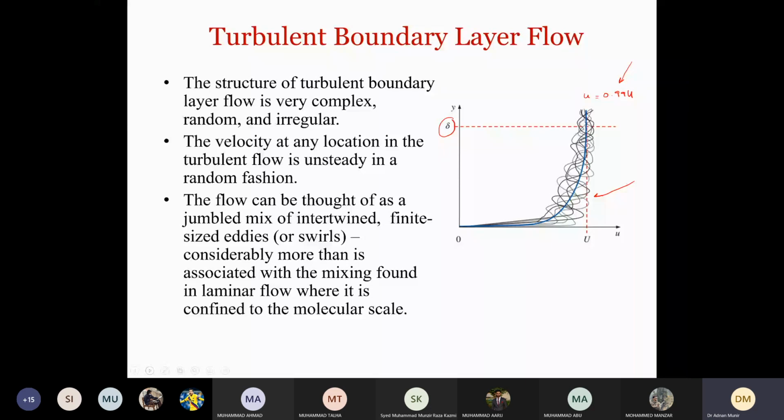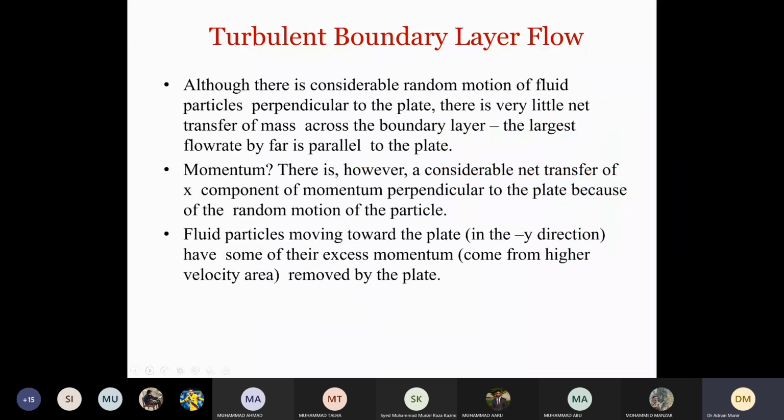So in the case of laminar flow, the particles of fluid do not mix with each other. At the molecular level they might be moving randomly, but if you look at individual fluid particles, they move in a straight line. But in the case of turbulent flow, you can evidently see the particles mixing. Although there is considerable random motion of fluid particles perpendicular to the plate, there is very little net transfer of mass across the boundary layer. The largest flow rate by far is parallel to the plate, right?